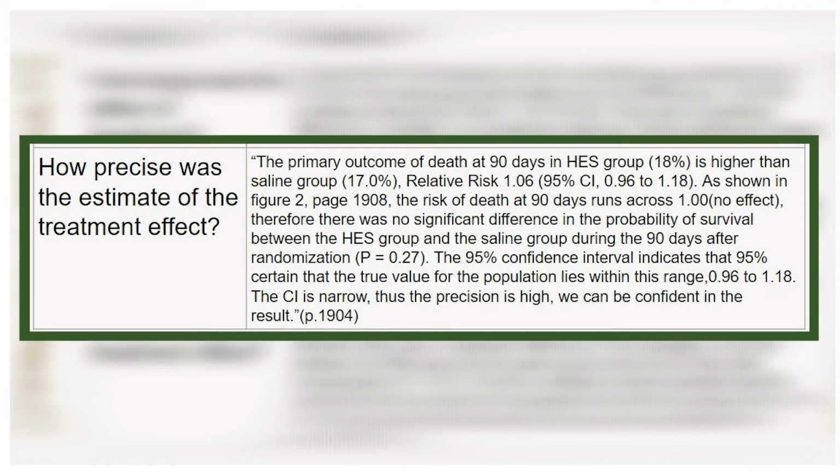How precise was the estimate of the treatment effect? The primary outcome of death at 90 days in the HES group is higher than the Saline group. The relative risk value is 1.06. As shown in Figure 2, page 1908, the risk of death at 90 days runs across 1.0. Therefore, there was no significant difference in the probability of survival between the HES group and the Saline group during the 90 days after randomization. The 95% confidence interval indicates that we are 95% certain that the true value for the population lies within the range of 0.96 to 1.18. The CI is narrow, thus the precision is high. We can be confident in the result.